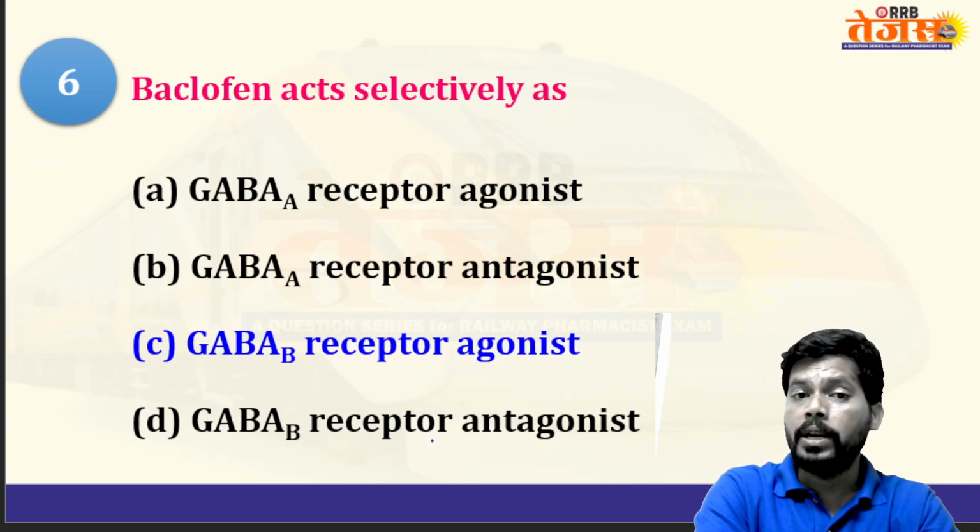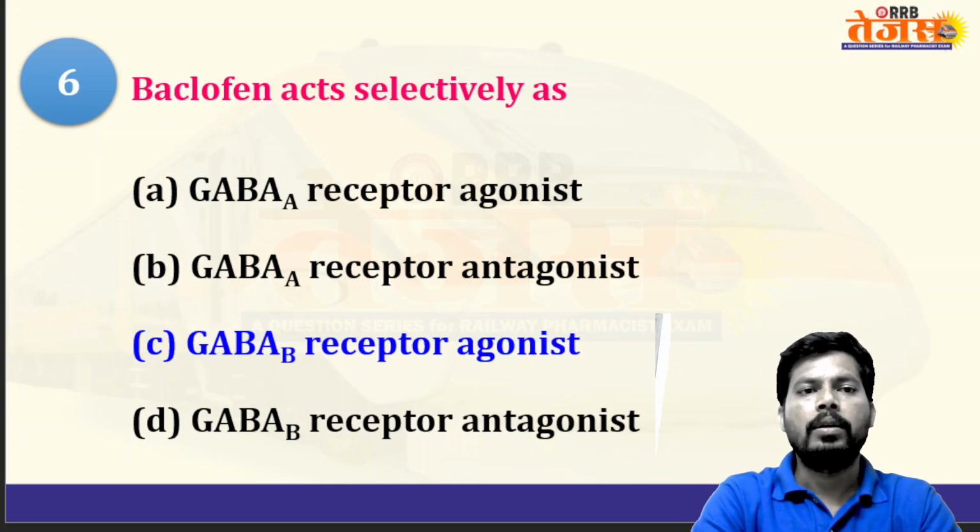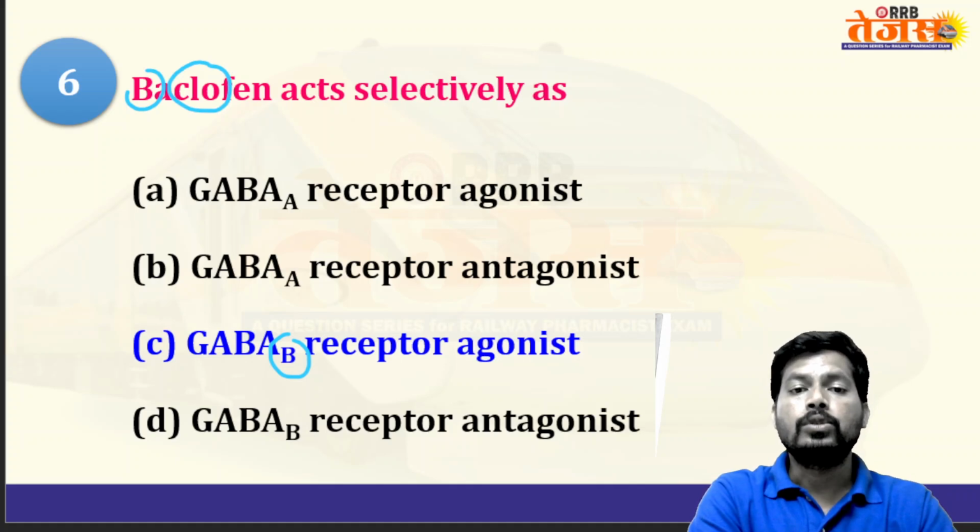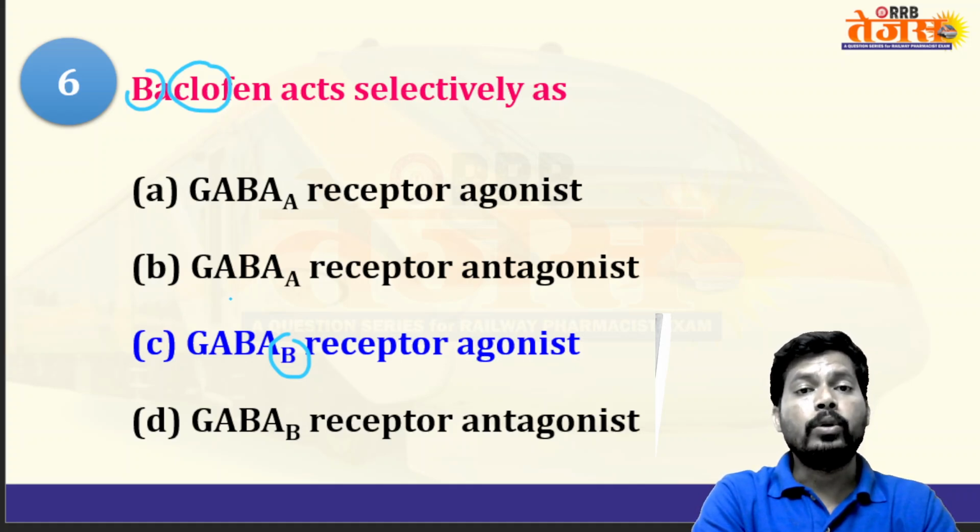Baclofen starts with the letter B, and is an agonist of GABA B. Baclofen contains chlorine, so assume a GABA B receptor agonist increases chloride conduction, which relaxes the muscle.